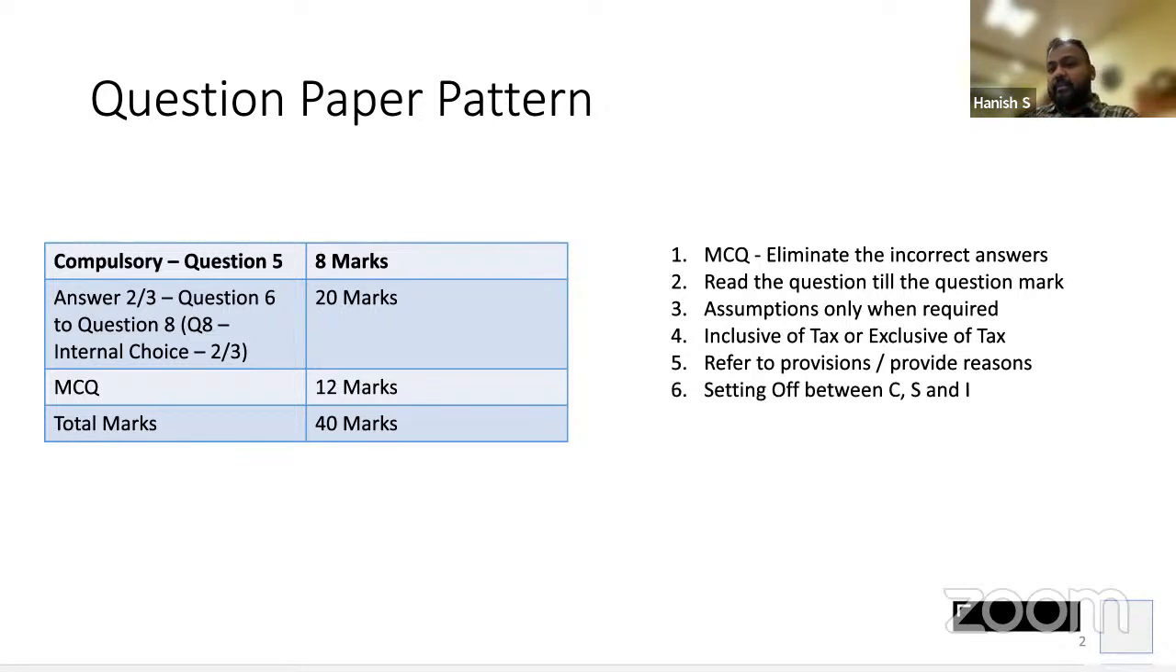Okay? Then remember how to set off the input tax credit between C, S and I with the output of C, S and I. How do we set it off? Very simple. First take IGST output and the IGST input. The IGST input has to be first set off against IGST output. Any balance in IGST input that is left will have to be given to CGST and SGST, whichever way. There is no law, but what will we do? 50% CGST, 50% SGST. Correct? Agreed, everyone?